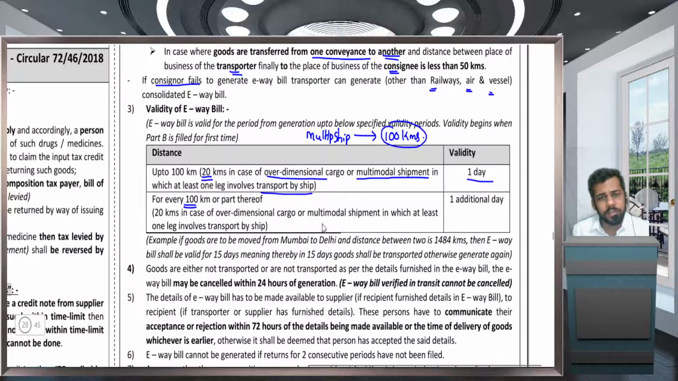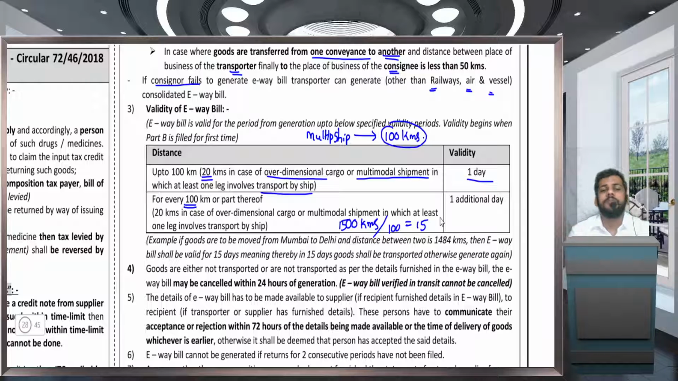For example, in a normal scenario, not multimodal nor over dimensional, if I have to travel 1500 kilometers, for example, Mumbai to Delhi is 1500 kilometers, will I be reaching in 1 day? The answer is no. So the government has given 15 days to reach. 1500 divided by 100, so it would be 15. So in 15 days, my EWB validity will be 0. My EWB is valid only for 15 days.